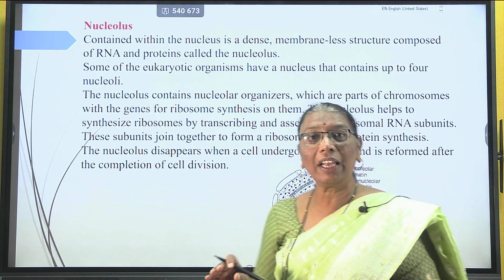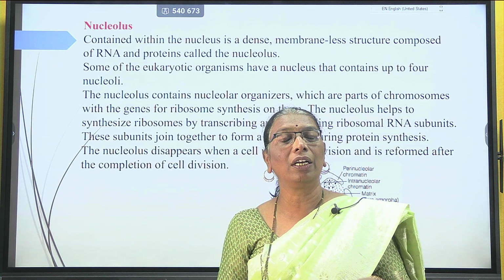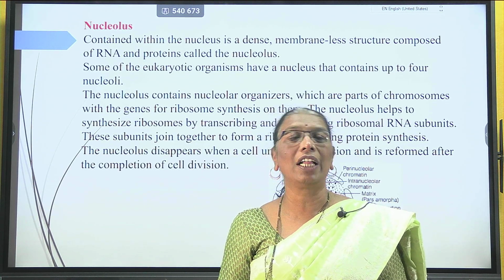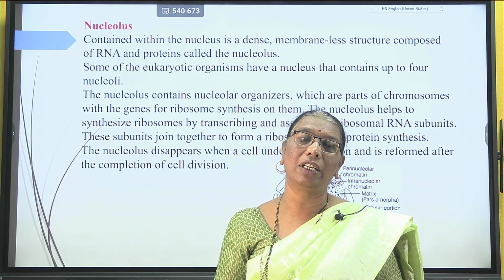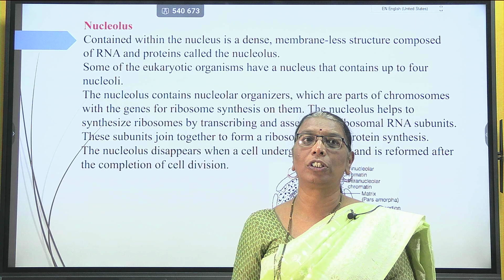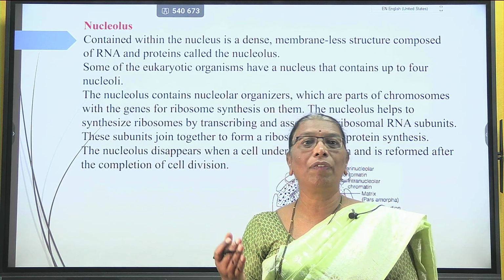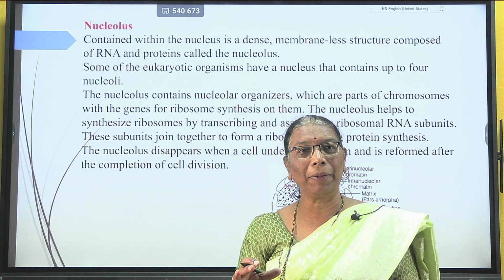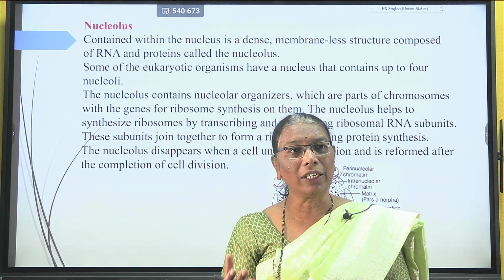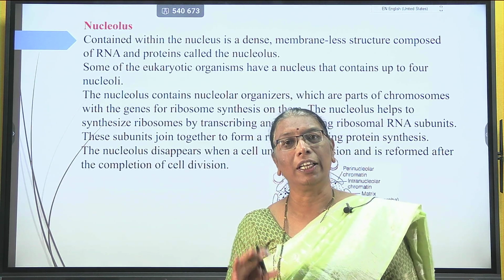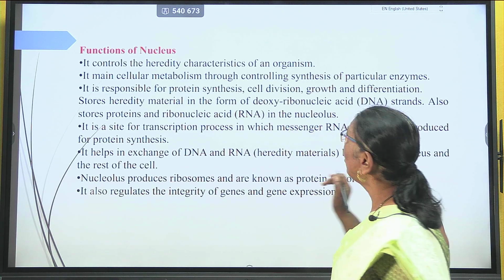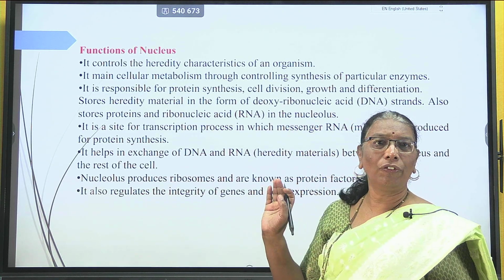The disappearing and reappearing of the nucleolus always takes place during cell division, mitosis as well as meiosis. At the end of prophase, we find that the nucleolus disappears, and again in the daughter cells, the nucleolus reappears. The last point is the function of the nucleus.